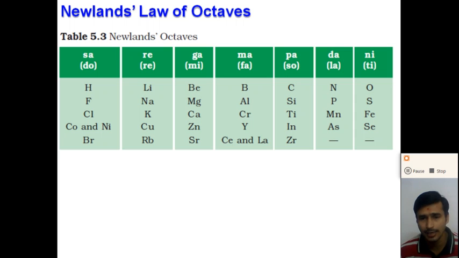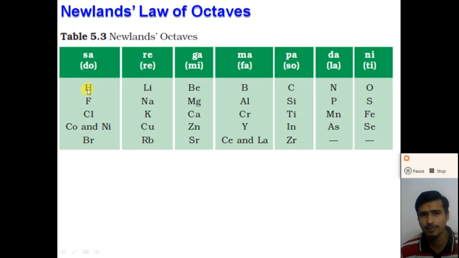He arranged the elements from the lowest atomic mass, hydrogen, to the highest, thorium, the 56th element. Like musical notes sa, re, ga, ma, pa, da, ni, sa. After ni, there will be sa again, right? So it repeats.